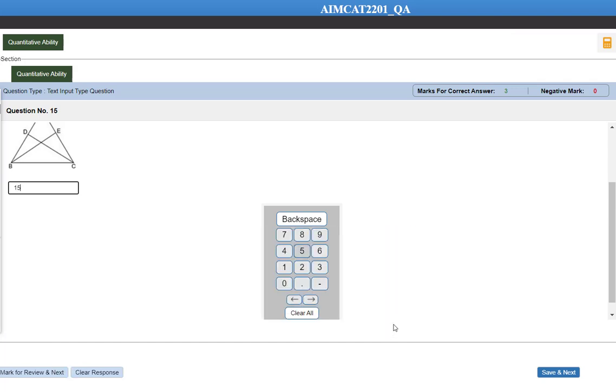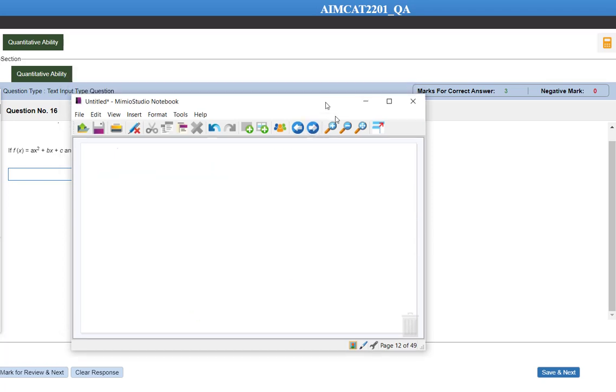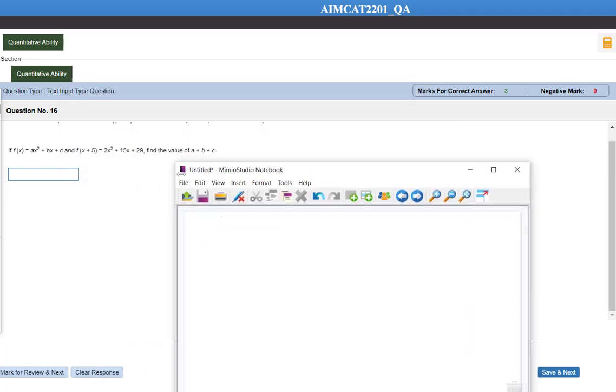After this, hold on, the next question is: f of x is equal to ax square plus bx plus c, and f of x plus 5 is given. We need to find the value of a plus b plus c. This is just a plug-in question I think. So let's try this. We know that f of x is equal to ax square plus bx plus c.